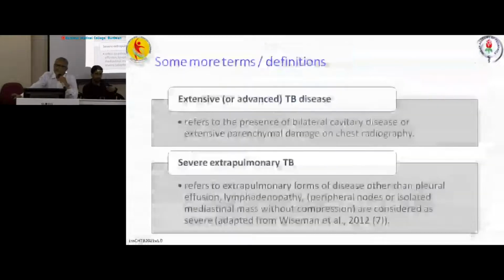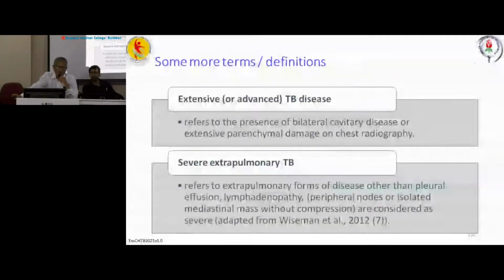And some more terms or definitions. Extensive TB disease: we should know it, because management of extensive TB disease in children is very difficult, and the majority of them will have drug-resistant TB. It refers to bilateral cavitary disease or extensive parenchymal damage and destruction on X-ray.